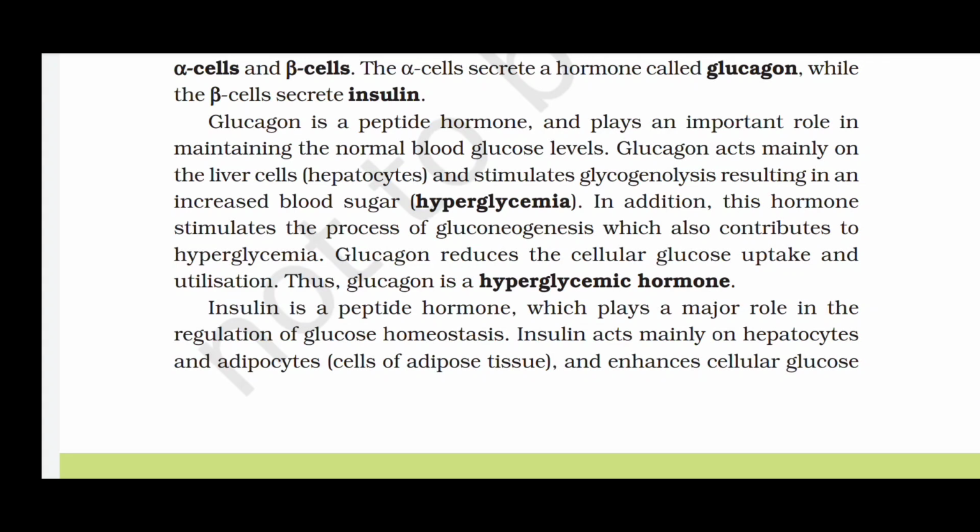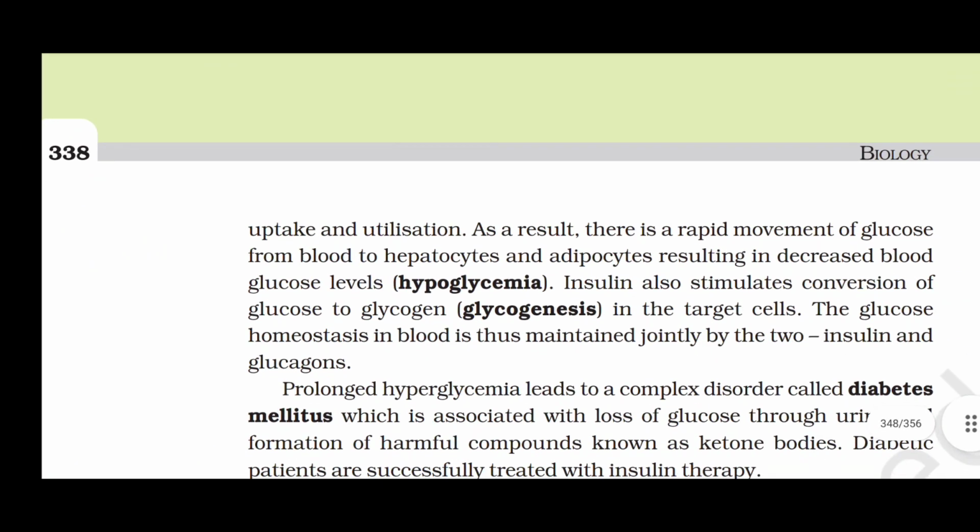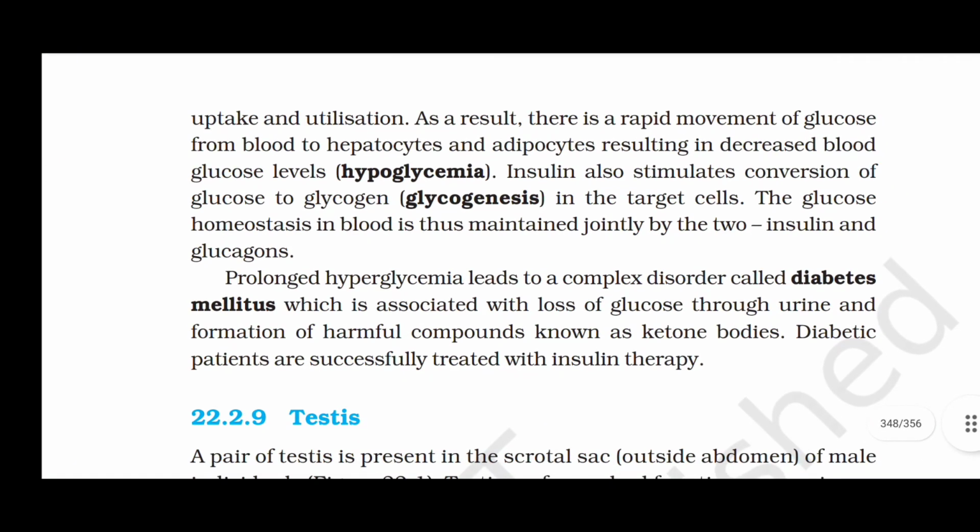Insulin is a peptide hormone which plays a major role in the regulation of glucose homeostasis. Insulin acts mainly on hepatocytes and adipocytes, cells of adipose tissue, and enhances cellular glucose uptake and utilization. As a result, there is rapid movement of glucose from blood to hepatocytes and adipocytes, resulting in decreased blood glucose levels, hypoglycemia. Insulin also stimulates conversion of glucose to glycogen, glycogenesis, in the target cells.